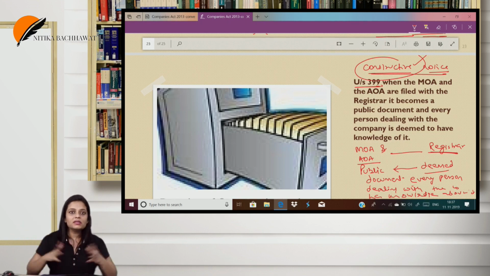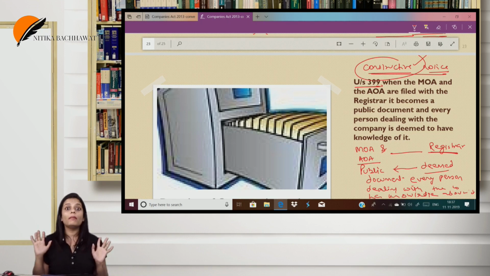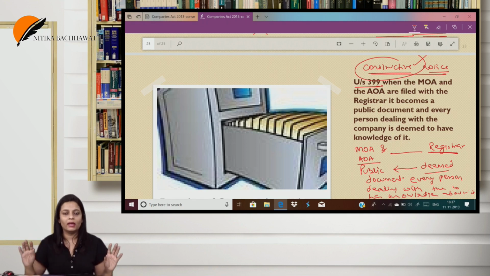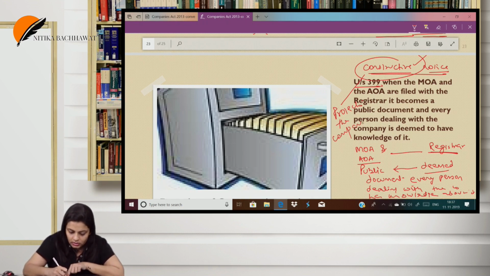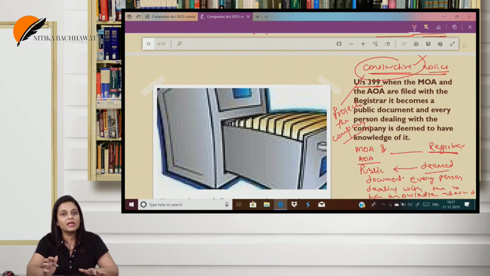That is, the outsiders cannot come and claim, oh my god, I did not know about your MOA. It was your duty to know about my MOA. You cannot come to me and claim anything. It is my impression that since you are dealing with me, you know about it. This is the doctrine of constructive notice. So basically, we can say that this doctrine protects who? The company. This doctrine protects the company.